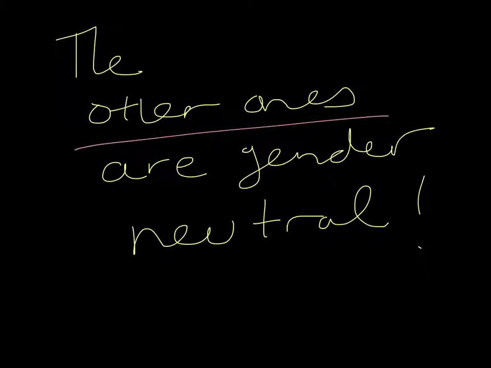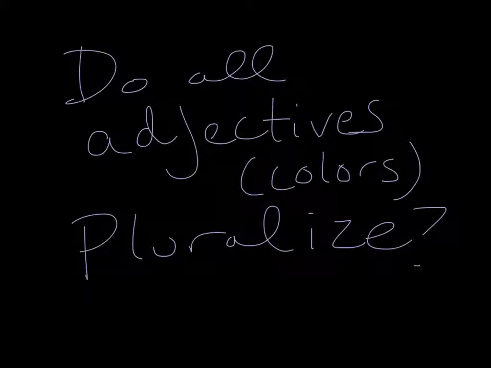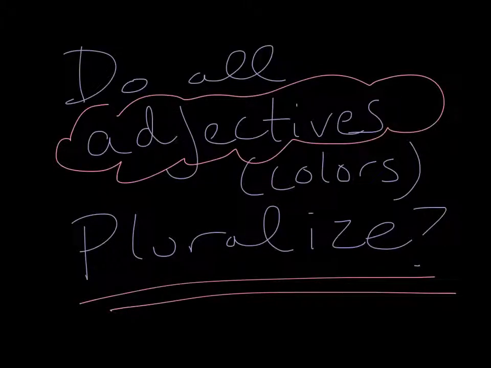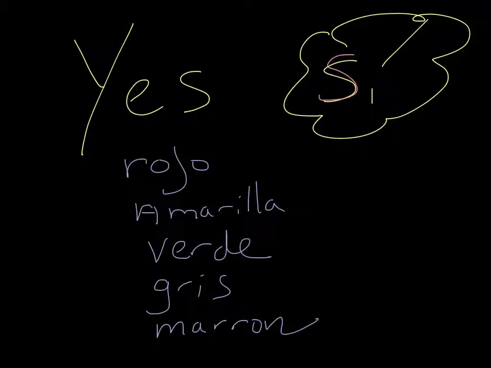The others are gender neutral. They will change gender. Do all adjectives, in this case colors, pluralize? Yes. Sí. Okay, roja goes to rojas, amarilla, amarillas, verde, verdes.